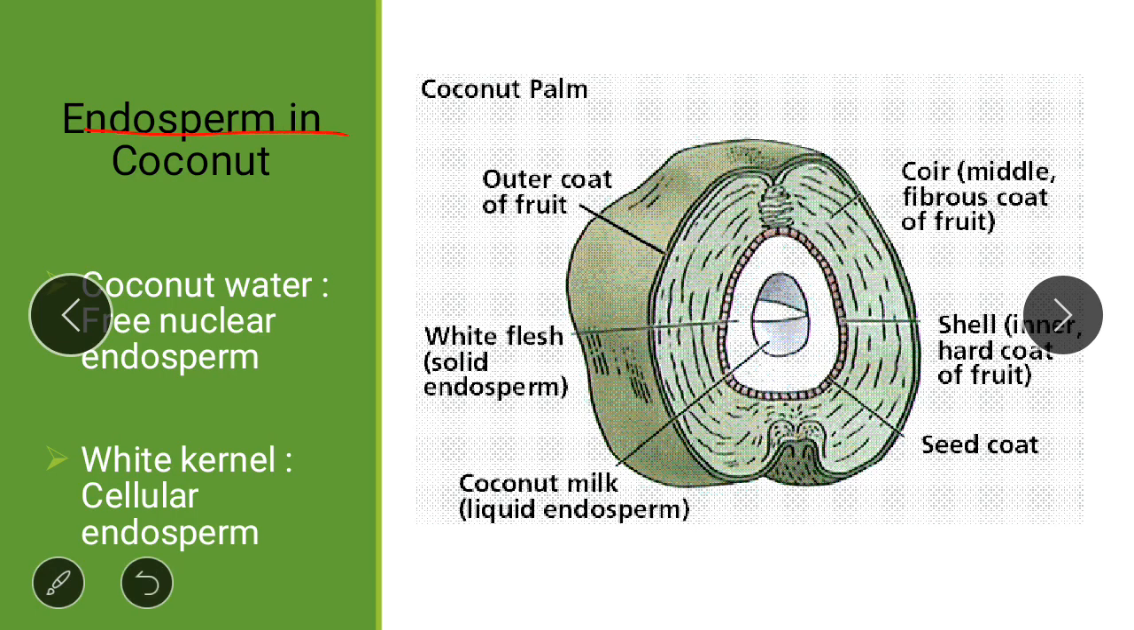Endosperm in coconut. Coconut contains two types of endosperm. One is free nuclear endosperm, another is cellular endosperm. So the water we see in coconut, that is the free nuclear endosperm, and that white kernel which is present around this water is the cellular endosperm. See here, this white flesh is cellular endosperm, and this coconut milk is the liquid endosperm.